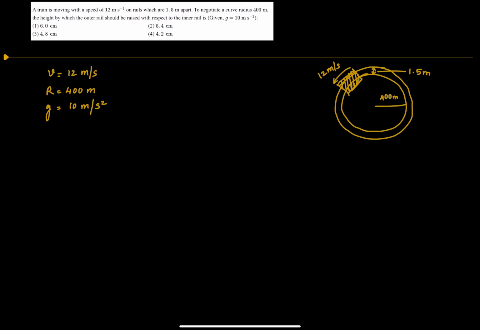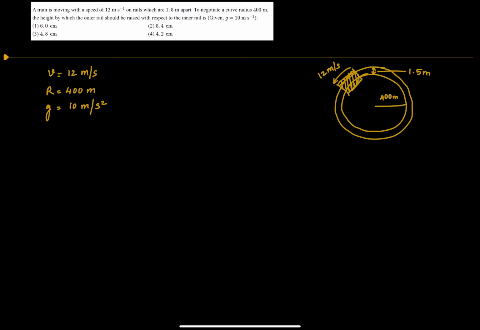Okay, first, let's understand the problem. Logically, imagine a train moving on a curved track like a car on a bend. If the track is flat, the train might tip over because of gravity and the curve, right? To help the train stay balanced, we need to raise the outer rail a little bit higher than the inner rail. So, the height by which the outer rail needs to be raised is based on how fast the train is going, the radius of the curve, and the distance between the rails.